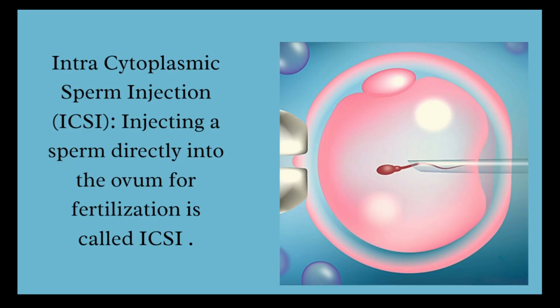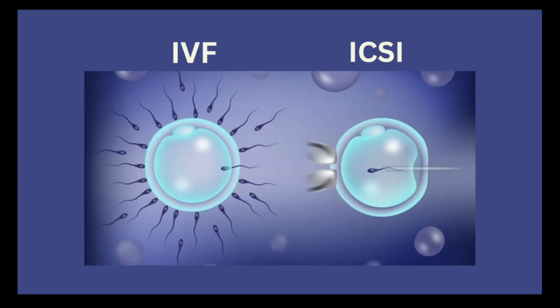Sometimes the sperm is forcefully injected into the cytoplasm of the ovum and this is called intracytoplasmic sperm injection. The major difference between IVF and ICSI is that in IVF, the ovum is left for free sperm integration. That is, many sperms are allowed to fertilize and out of that, one sperm fertilizes.